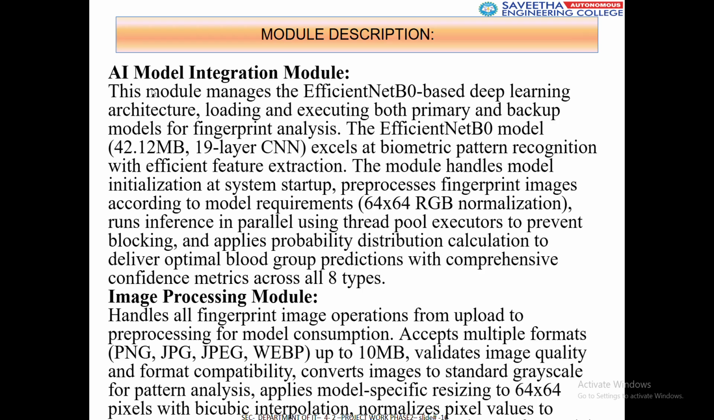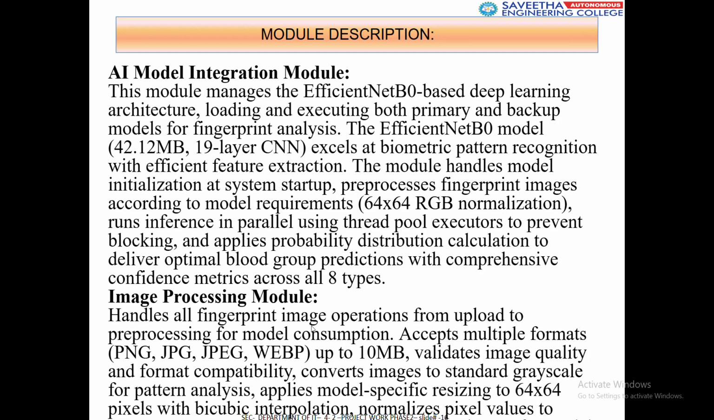This is the AI model integration module. This module manages the EfficientNet B0 deep learning based model, which I actually mentioned. It's a 19-layer CNN model with a size of 42.12 MB, and the model handles pre-processing of the fingerprint images, which is 64 by 64 RGB normalization, and it can classify all the 8 blood groups. The image processing module handles all the image processing operations.